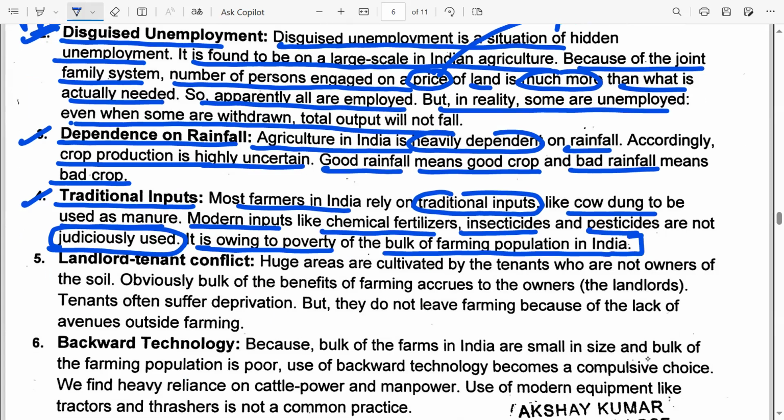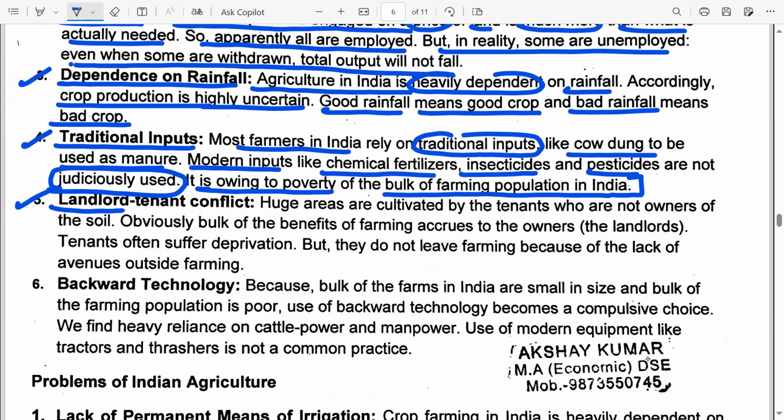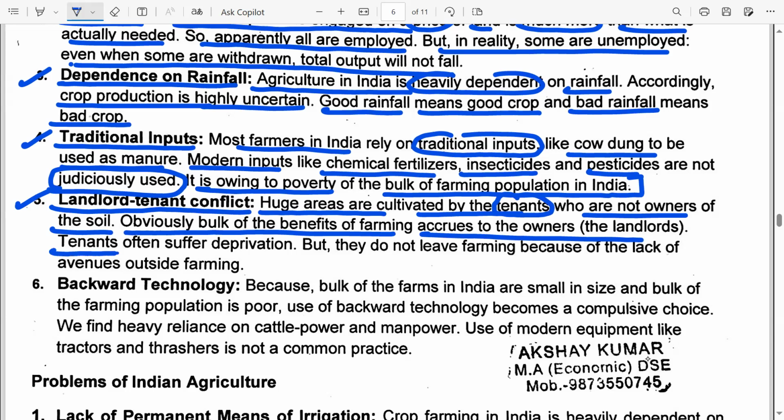Okay. Point number 5, landlord-tenant conflict. Again, we have looked at this in the Indian economy on the eve of independence also. Huge areas are cultivated by tenants who are not the owners of the soil. Remember, the tenants were only the tillers of the soil. The tenants were the people who were actually putting in their blood and sweat, working hard on the soil. But they were not the owners of the soil. So obviously, the bulk of the benefits of farming accrues to the owners, the landlords. Tenants often suffer deprivation, but they do not leave farming because of lack of avenues outside farming.